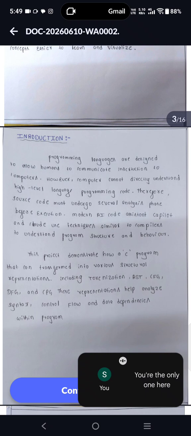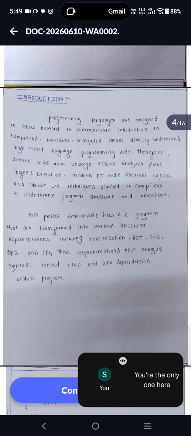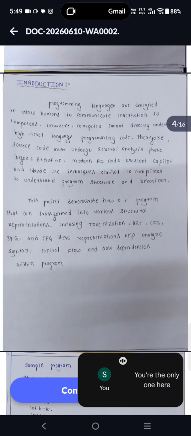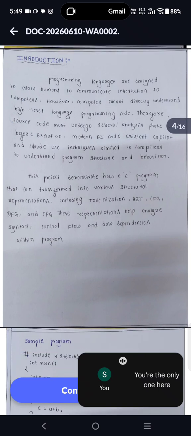Introduction: programming languages are designed to allow humans to communicate instructions to computers. However, computers cannot directly understand high-level programming code. Therefore, the source code must undergo several analysis phases before execution.